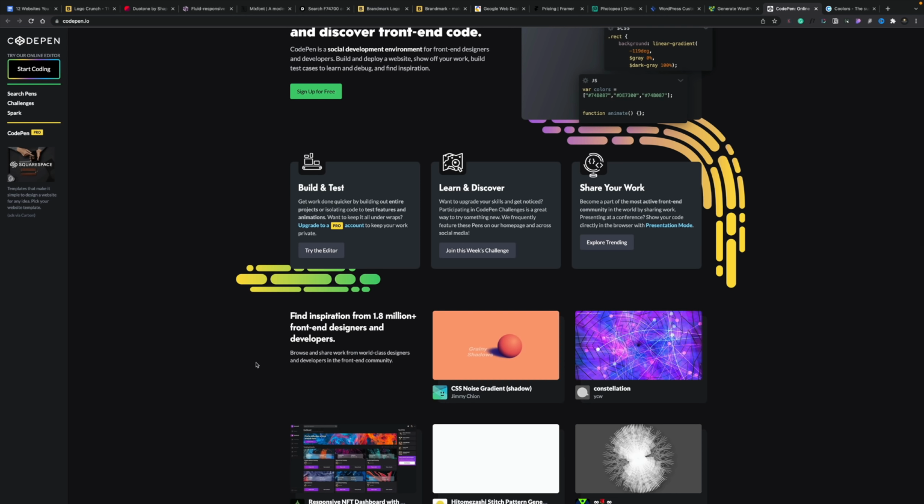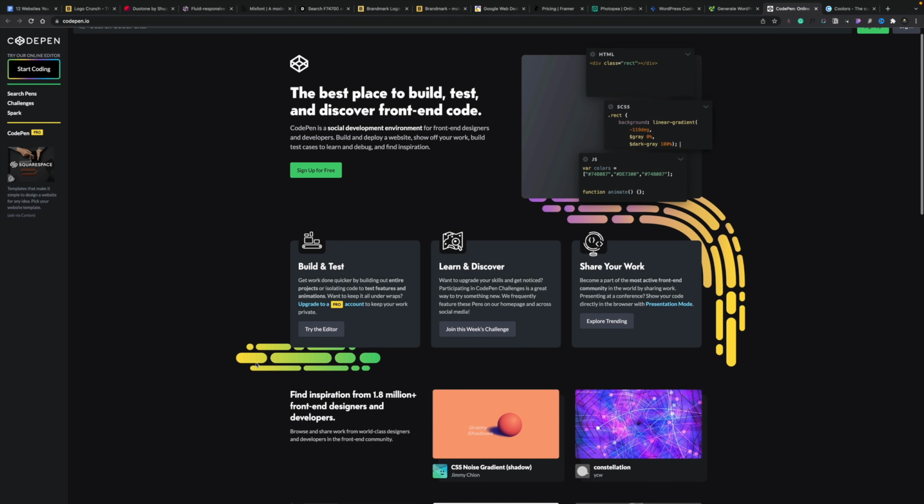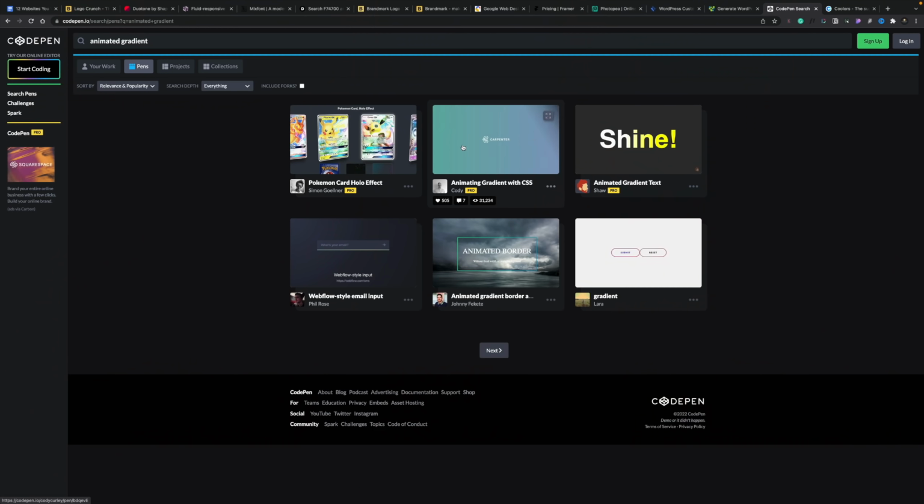You can modify things if you're comfortable with code, but if you're not comfortable with code, you can simply come in and have a bit of fun and grab things that are already done for you. So for example, if you want to find some kind of animated gradient, you can use this. So let's just go take a look. We've got animated gradient with CSS.